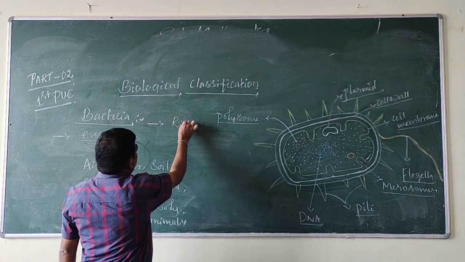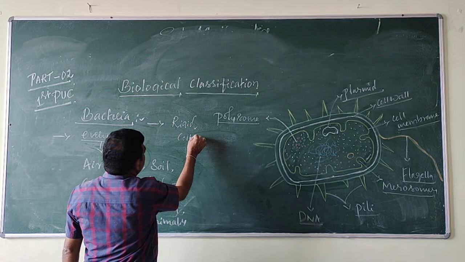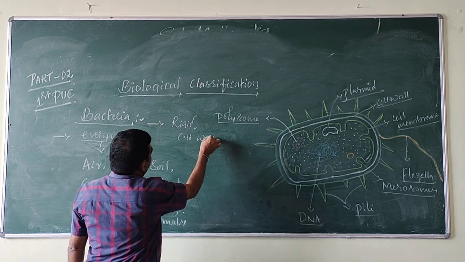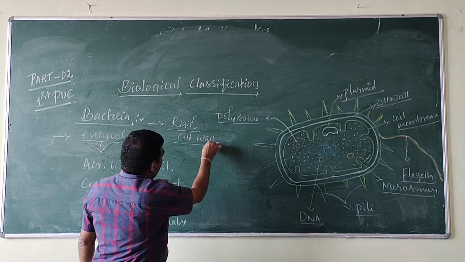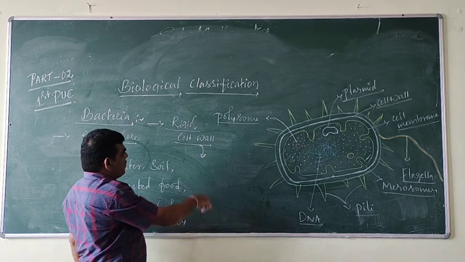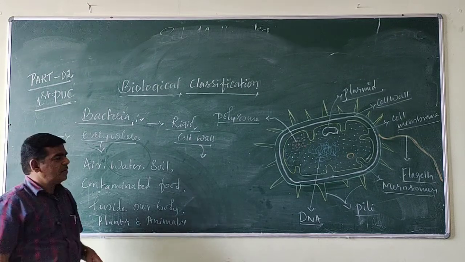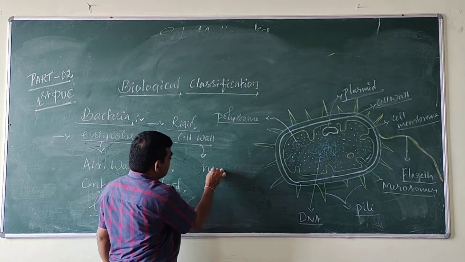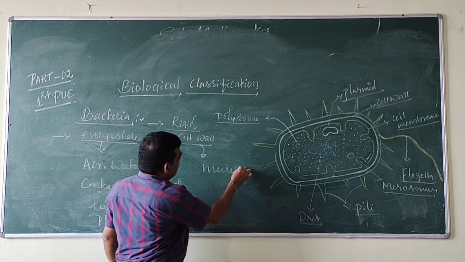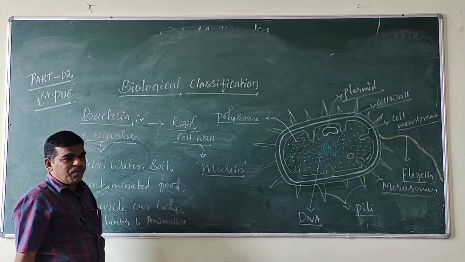Bacteria have a rigid cell wall. In bacteria, the cell wall is made up of murein.